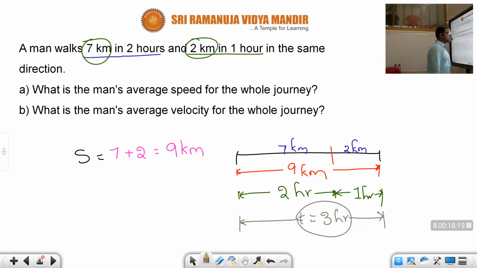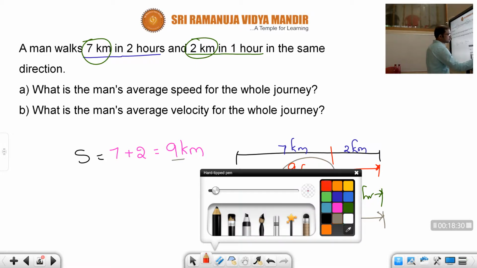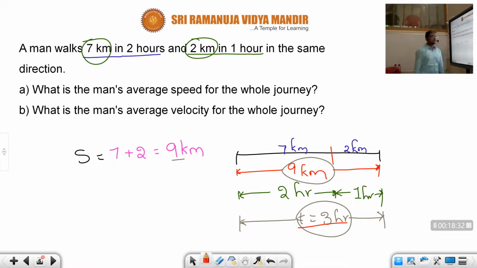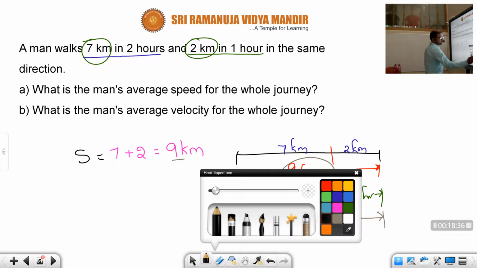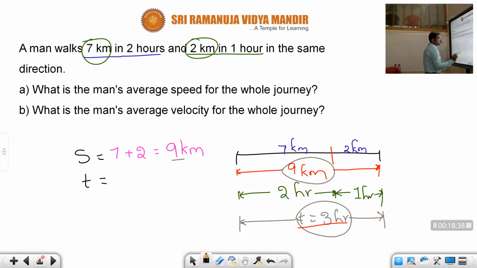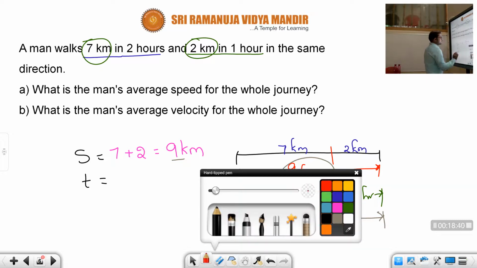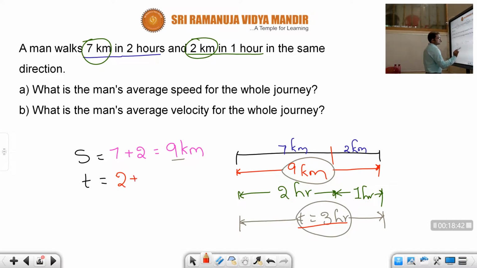So the total distance is 9 km, children. Total time is how much, children? Time taken is 3 hours. So time taken T is equal to 2 hours plus 1 hour, that is nothing but 3 hours.